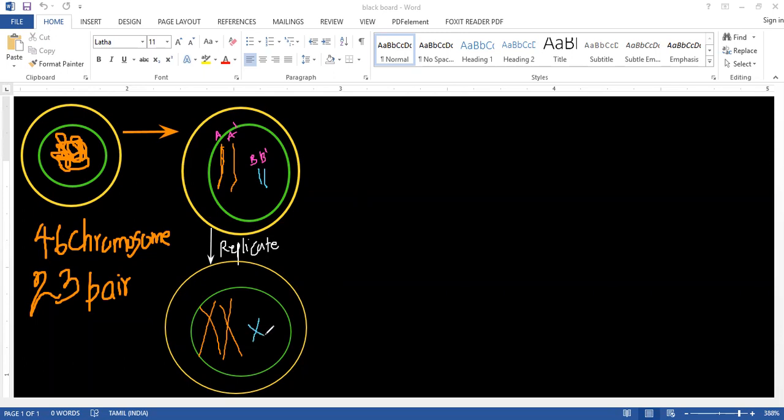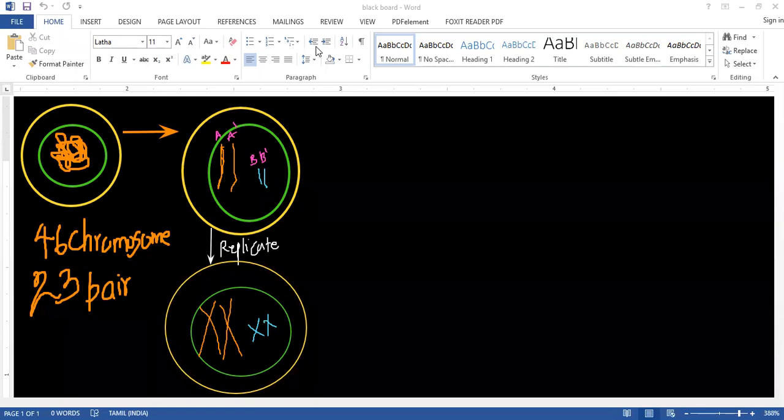I am taking 2 chromosomes only, that's why we are drawing 2. If I want to draw 23 pairs, it needs so many places. Now it has been replicated. Now what's going to happen actually? These chromosomes, look, this is the main point.